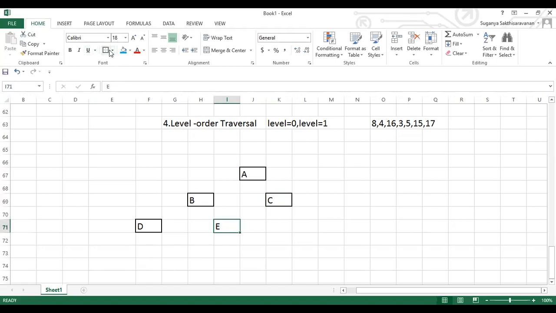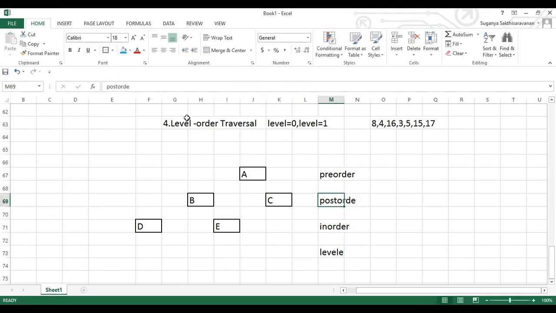So A is the root of B and C, and B is the root of D and E. For this, I want you people to write the pre-order traversal. What is the order of it? What is the post-order traversal? And the in-order traversal. Followed by level order. Level order is sequential.